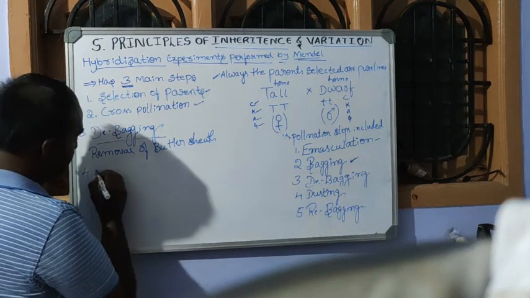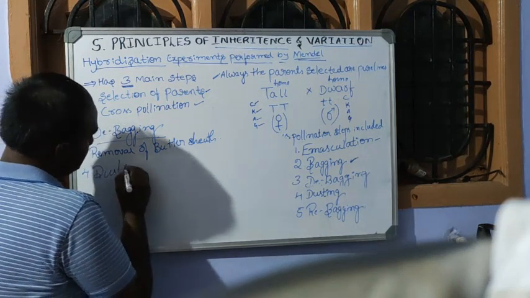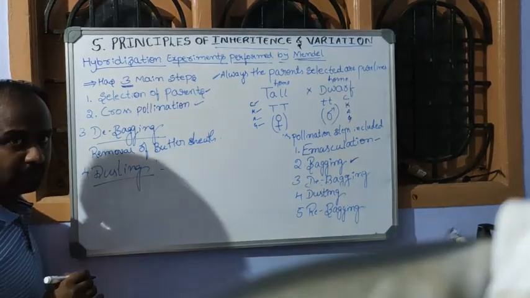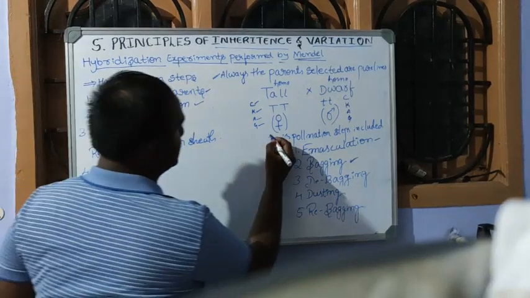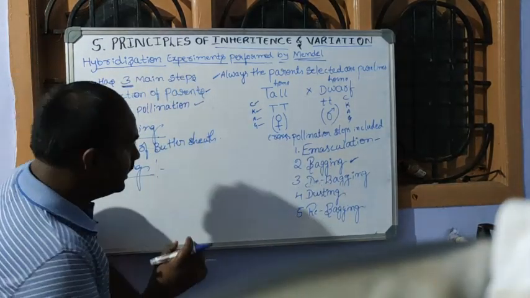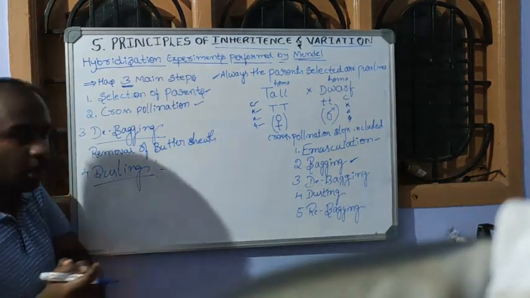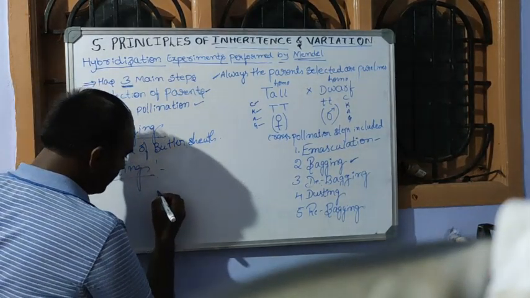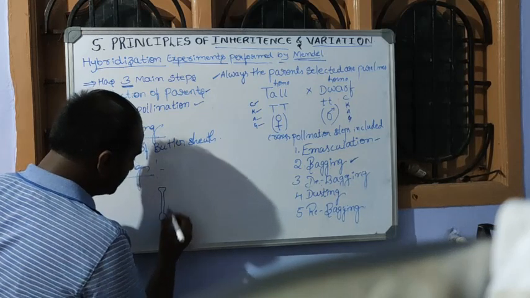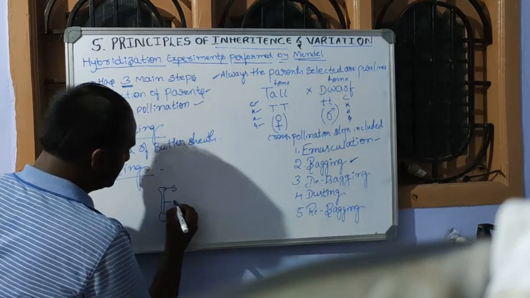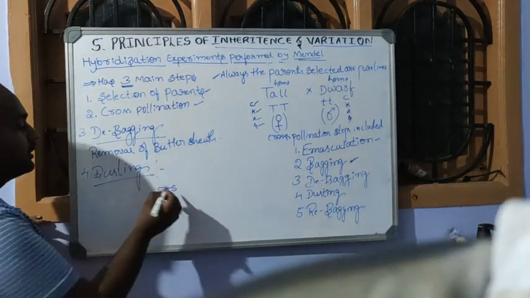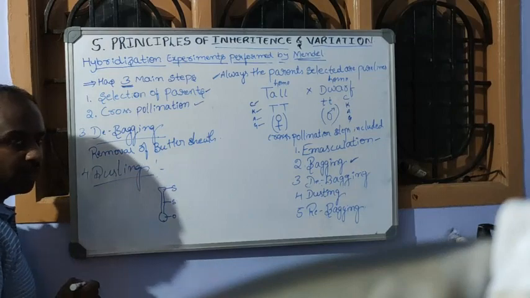Then the fourth step is dusting. In dusting, what happens? I already told you this is cross pollination, which has 5 steps. So now, if a flower undergoes cross pollination, here we have an emasculated flower, only the female part is present, that is stigma, style and ovary. Now this part undergoes cross pollination.